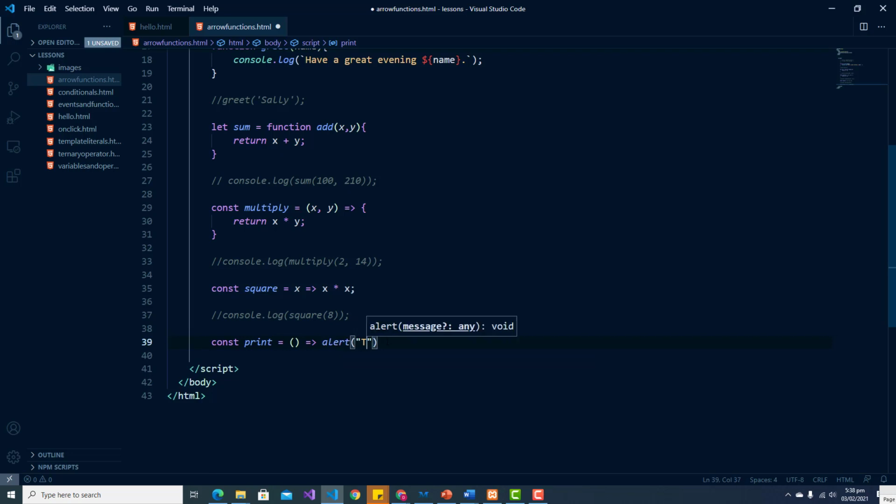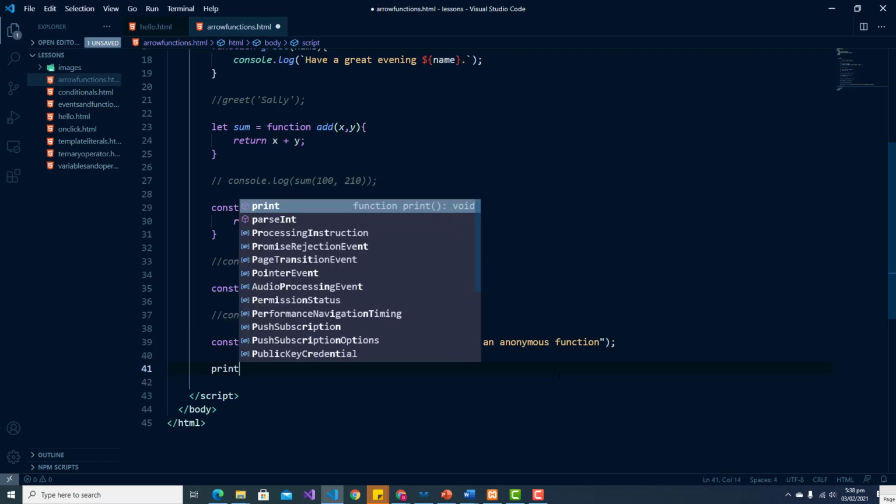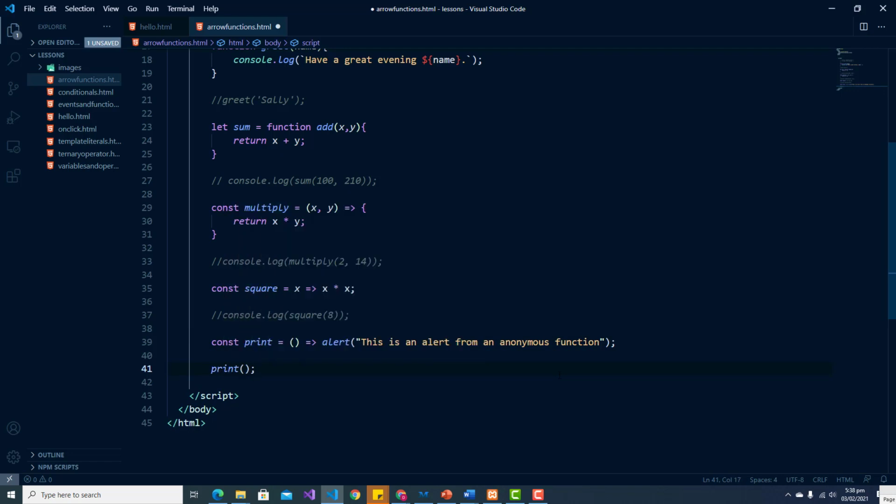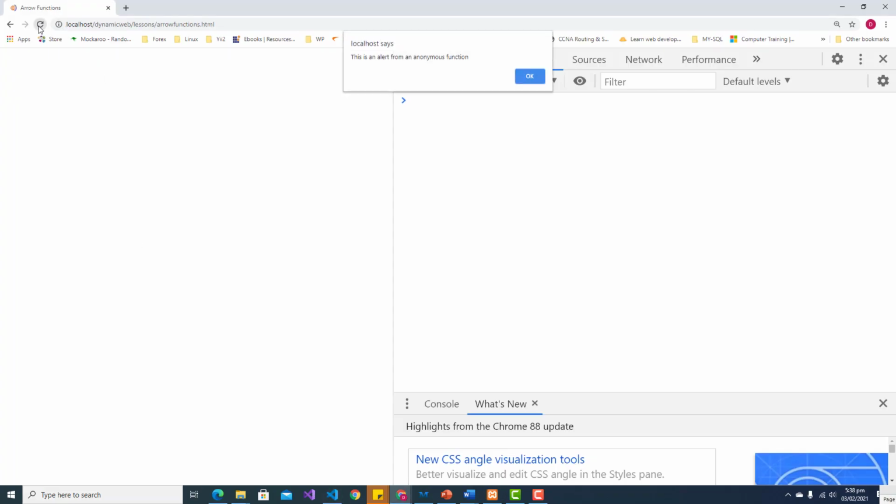And let's just say this is an alert from an anonymous function. And let's just call our function, and let's say print, save it, and let's now run it, and let's now refresh our page, and we get our alert from our anonymous function.